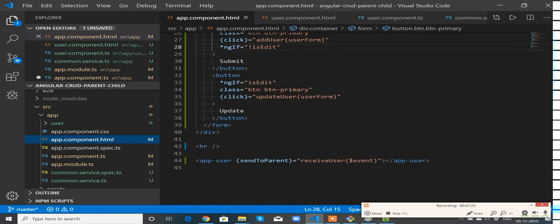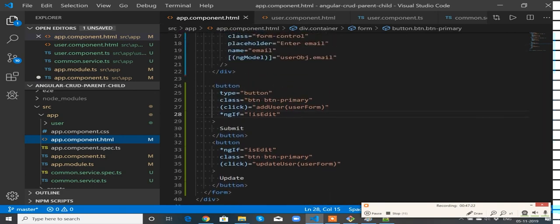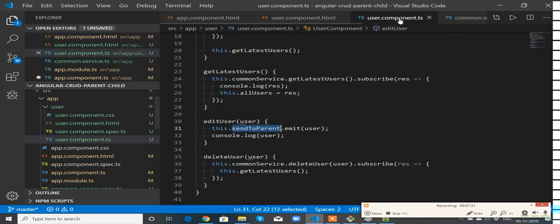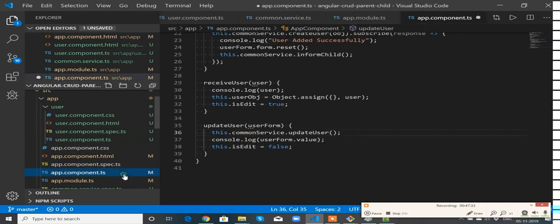Rather than sending the user object over here, we don't need to send it here. What we will do is go to app component.ts. Instead of sending user object, I will send this user object, which is associated with the ng model. Okay.